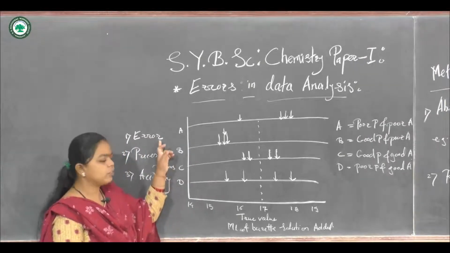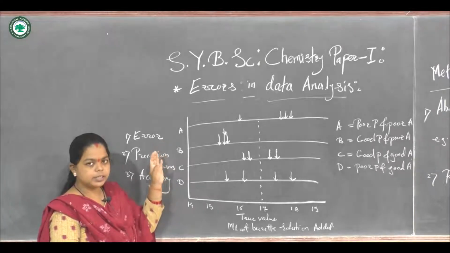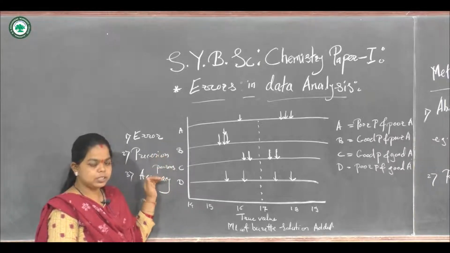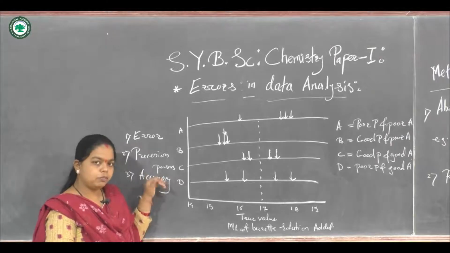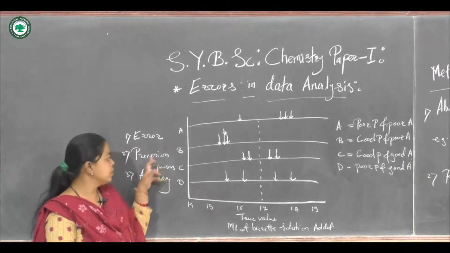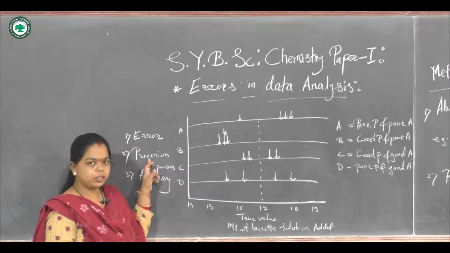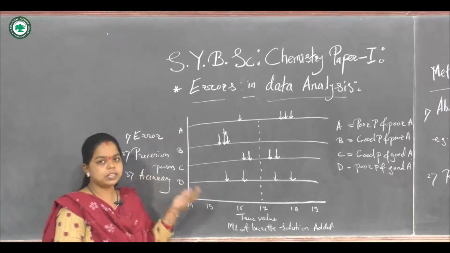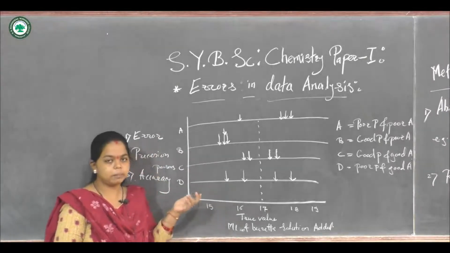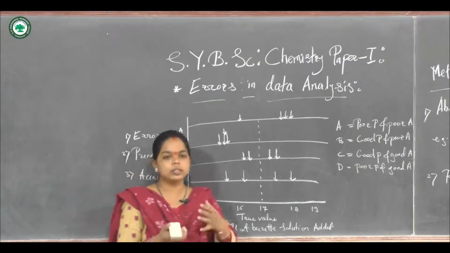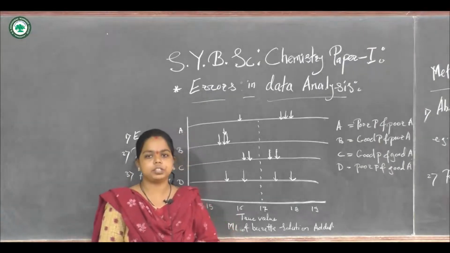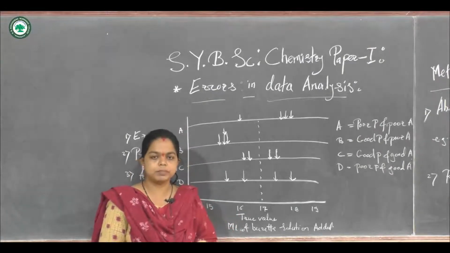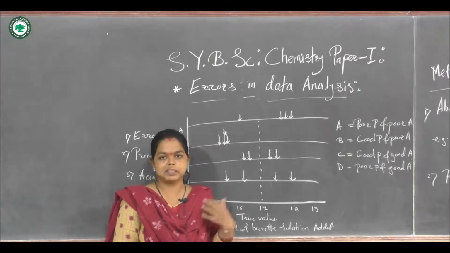So in order to avoid this error, we have to increase the precision and the accuracy. And if we want to increase the accuracy, we have to increase the probability of the precision. That is, reproducibility in the result is very important. If we are doing any titration, we can consider it as one example to describe the precision and the